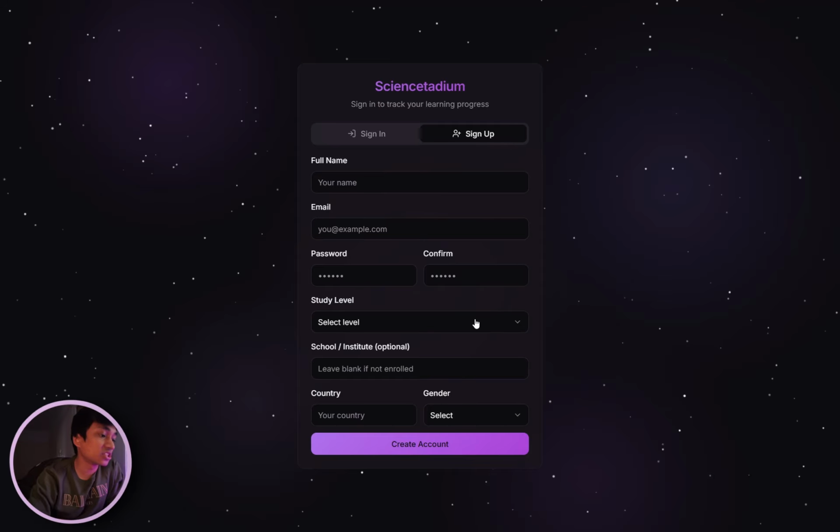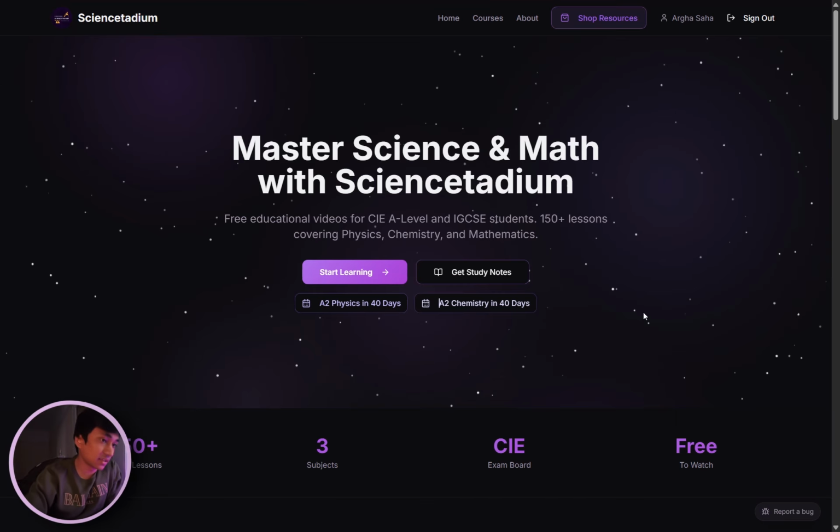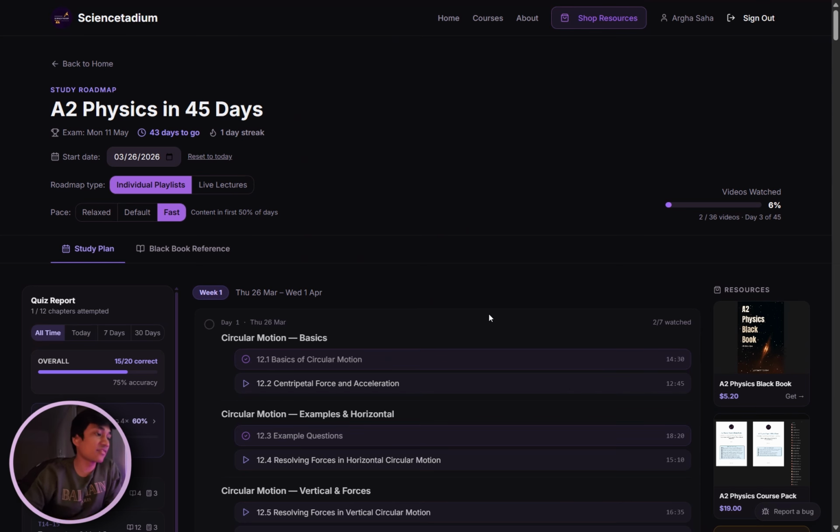All you have to do is put in the details and create an account. Once you have created the account, you'll get a confirmation mail. Once you click on that mail, you will get redirected to the website and you'll have your account, and you can start learning for free. Once you have signed in, this is what it's going to look like. You just click on the roadmap and you have everything.